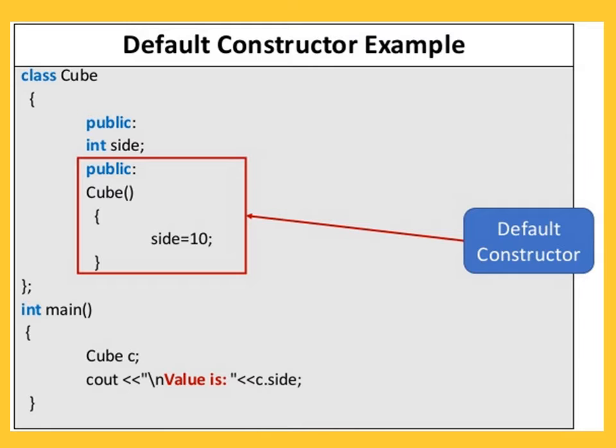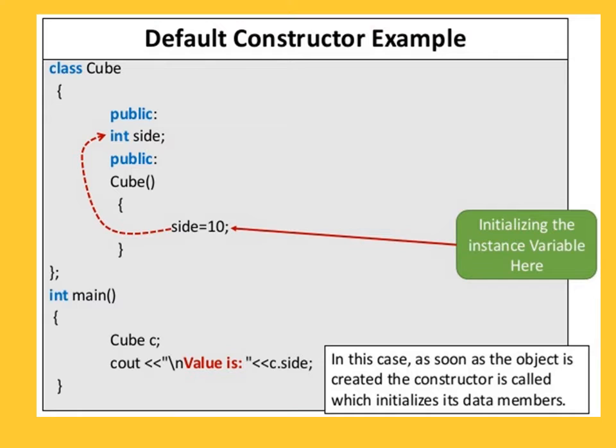Now see in the program, public Cube, side is equal to 10. It is called the default constructor of the program. In this example, int side. So in the constructor, side is equal to 10. It is called initialization of the instance variable here.